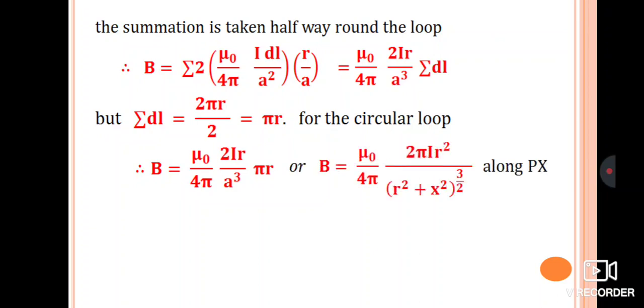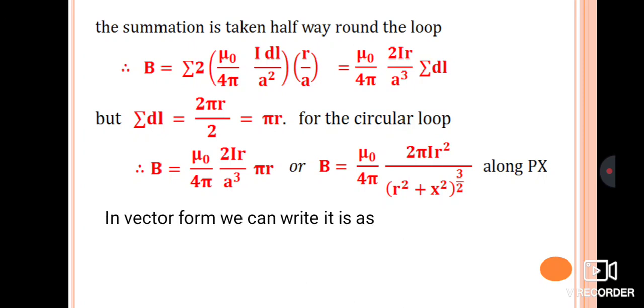Therefore, B is equal to mu naught by 4 pi, 2 pi I r square divided by, just we have substituted the a value there, and the a value we have already taken as r square plus x square raised to 1 by 2. So that is r square plus x square, the whole cube, therefore it is r square plus x square raised to 3 by 2, which is acting along px. Therefore, B is equal to mu naught by 4 pi, 2 pi I r square divided by r square plus x square raised to 3 by 2, which is acting along px.